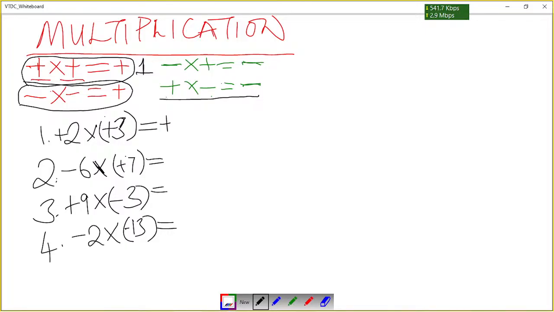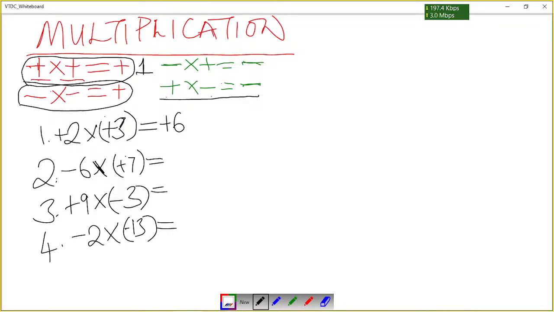So what will be the answer if 2 is added thrice, or if 3 is added twice? If we add 2 three times, if we put 3 twos together, what will be our answer? It will be 6. So that will be positive 6.